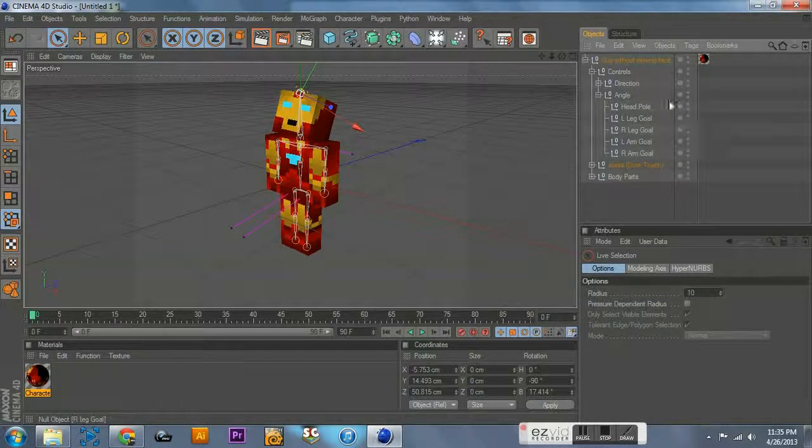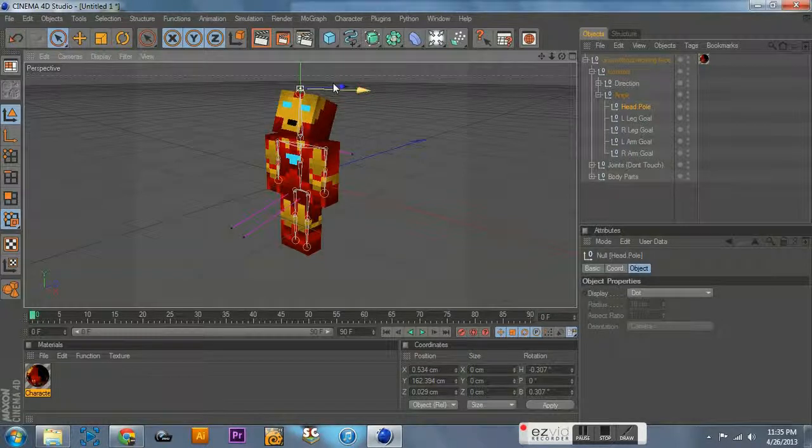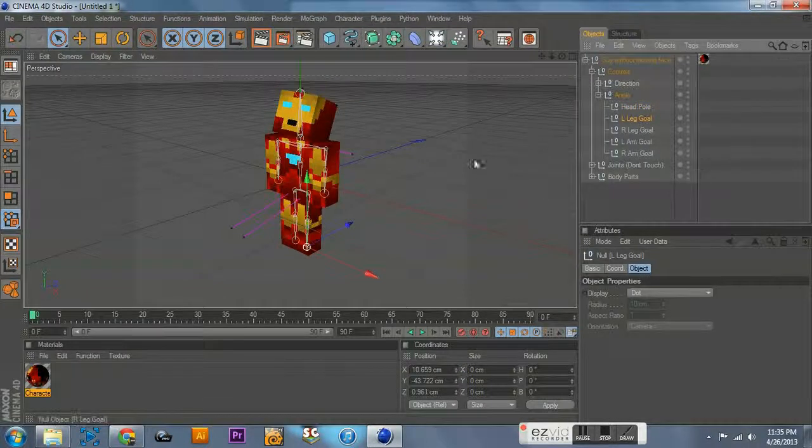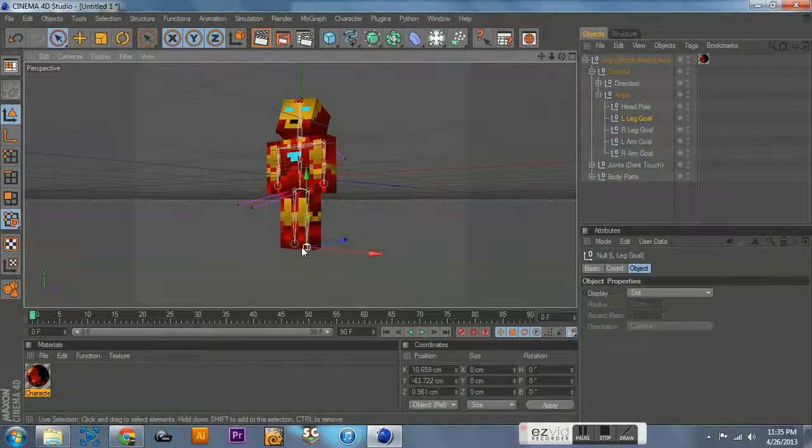But you do want to mess with angle. Inside this model, controls angle, and you'll see these goals. This pole doesn't do anything. You can move this around till your heart's content, and it doesn't really change anything. But if I go in here to leg goal, you'll see it takes at the bottom of the foot, the bottom of the foot. And what that does is, since this uses an IK chain,